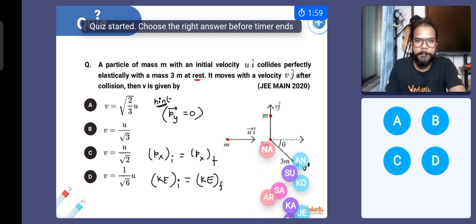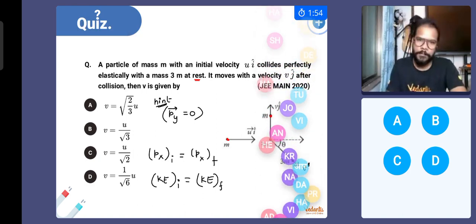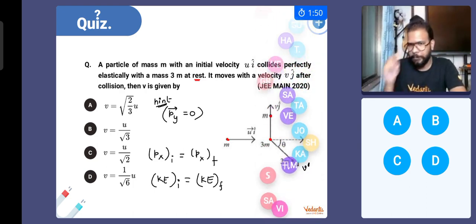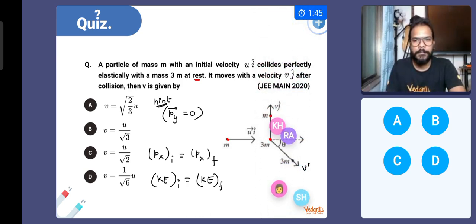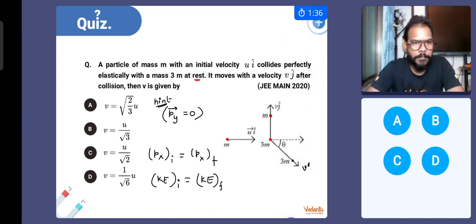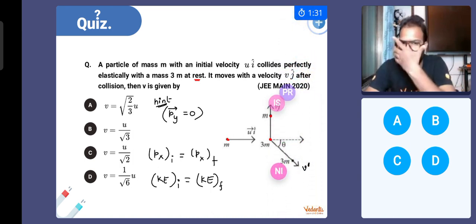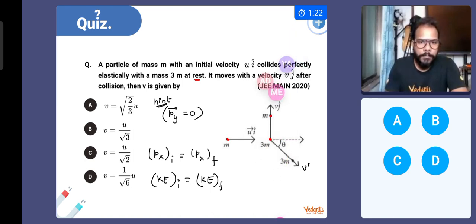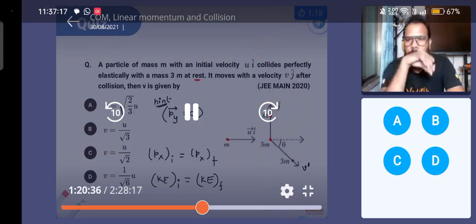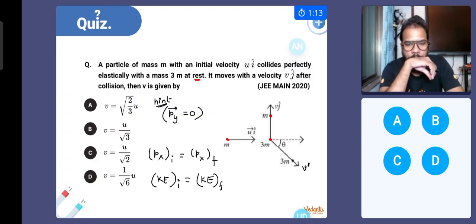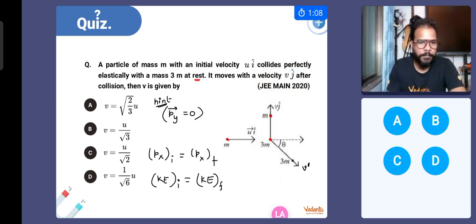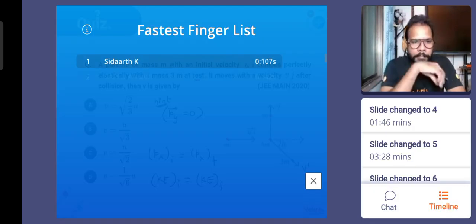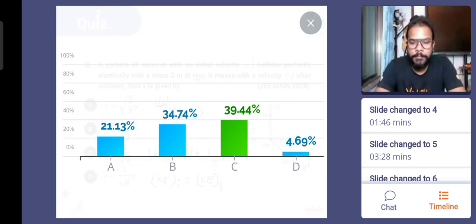And 3, 2, and here we go. Last 15 seconds now. Let's see. Well done. Fastest angle list was awesome, but overall not so impressive.